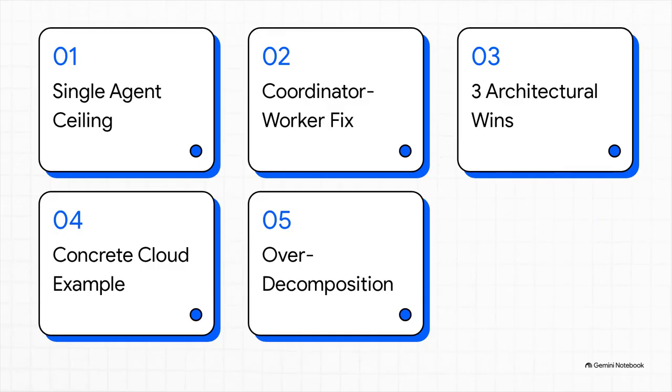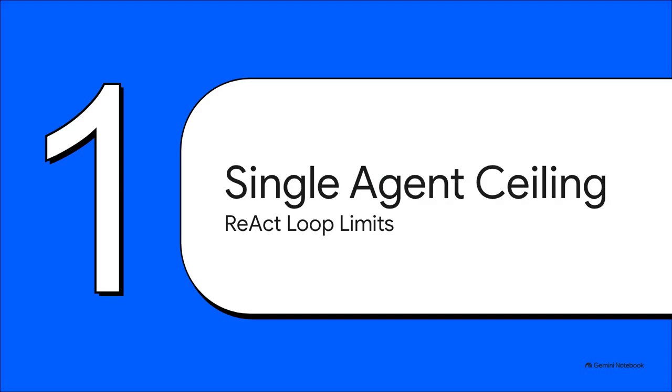Okay, here's our roadmap for today. We're looking at the single agent ceiling, the coordinator worker solution, 3 big architectural wins, a concrete cloud example, and finally, the over-decomposition warning. Let's get right into it. Section 1, the single agent ceiling.